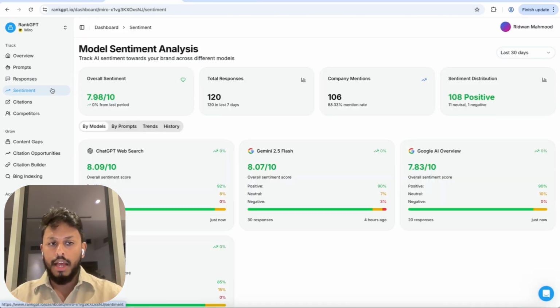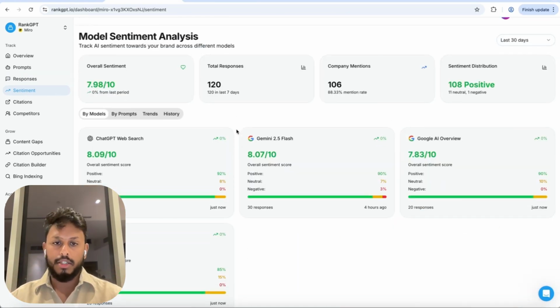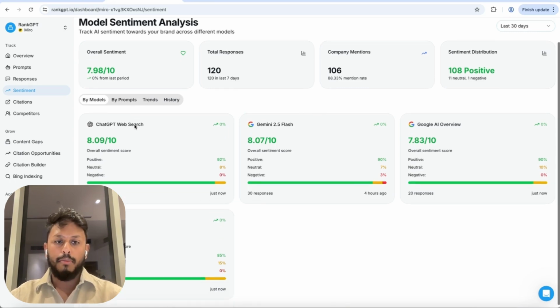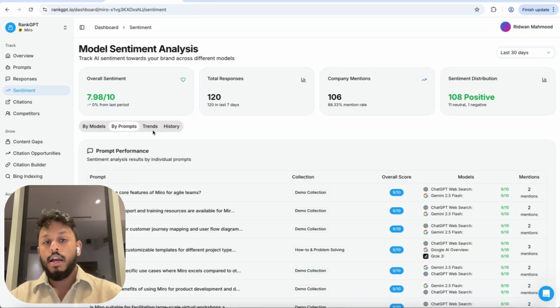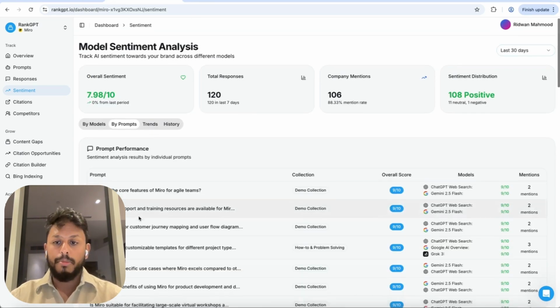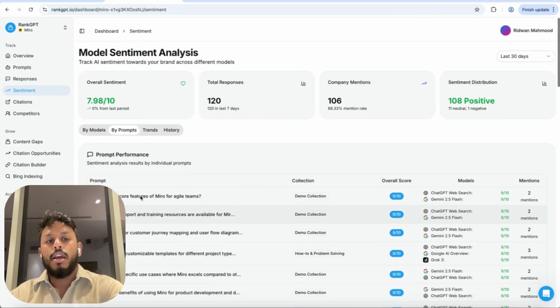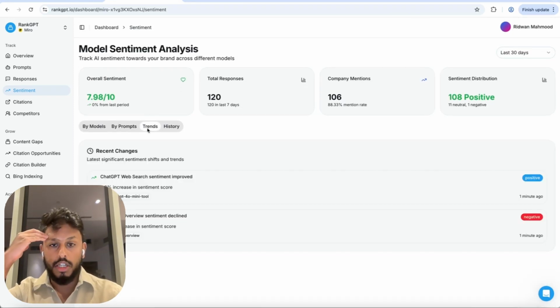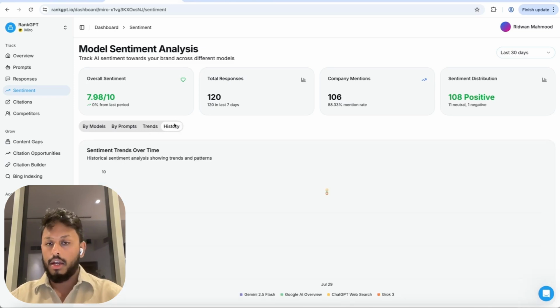Then we have sentiment, and this basically aggregates what is being said to give you a score on whether good things are being said about you by the AI models. And as I said, this is key for the future, because essentially what's happening is people are going to outsource their decision making, their critical thinking, essentially their reasoning, to AI.